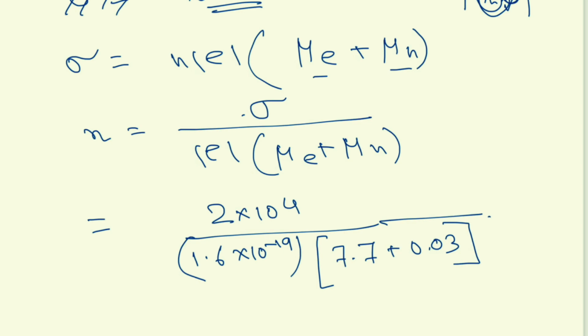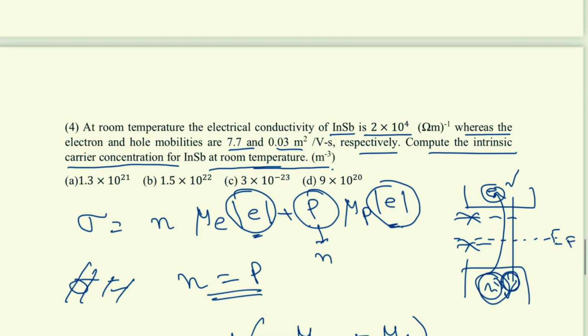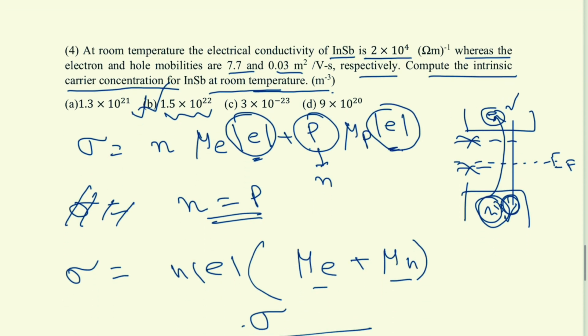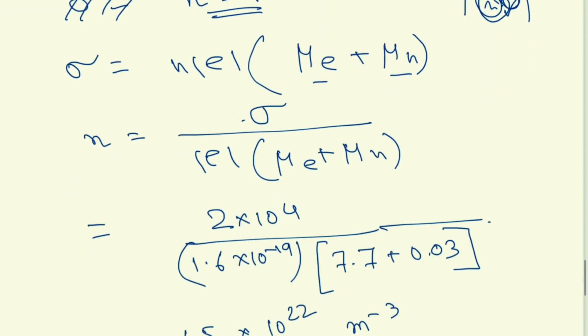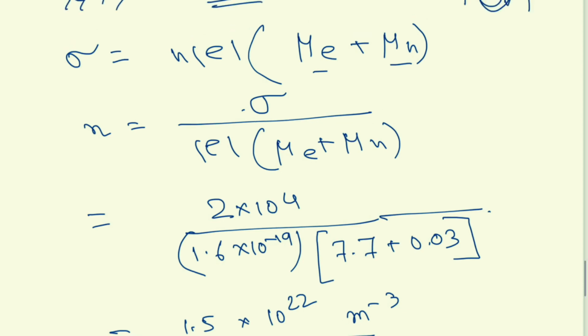So this is the equation. What would be the answer? 1.5 × 10 to the power 22 per meter cube. Is anything close? Yeah, so B will be the right answer. This is the carrier concentration.